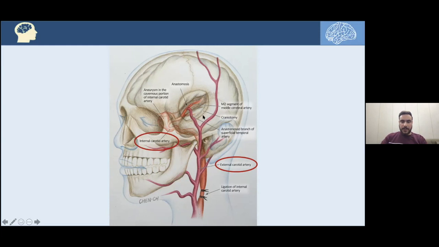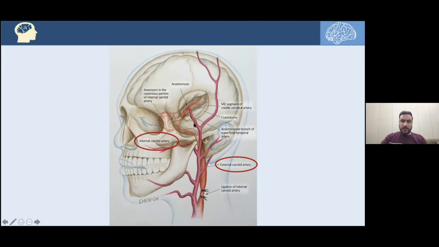And indeed, if we have a pathology, as you can see here, here's an aneurysm in the cavernous portion of the ICA. And if we did a ligation to that ICA, how can the blood flow distally in that ICA to supply that ipsilateral side of the brain? Indeed, if we just ligate that artery, we can make a benefit from the external carotid artery and its branch,